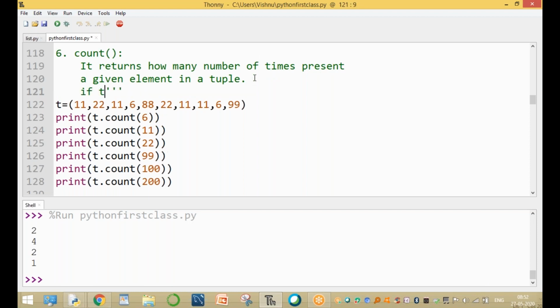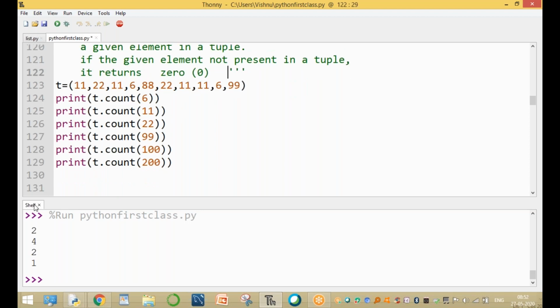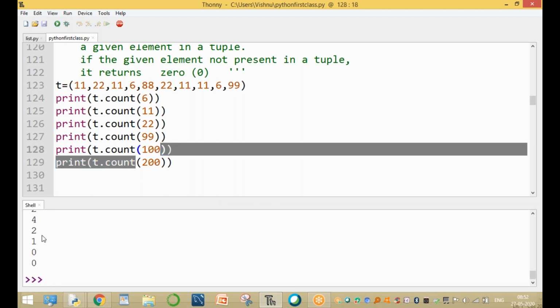Okay, here if the given element is not present in the tuple, it returns 0. Here it is 0. Okay, returns 0. If it is present, it returns the count. If it is not present, 0 times. So now, quickly please observe this one.